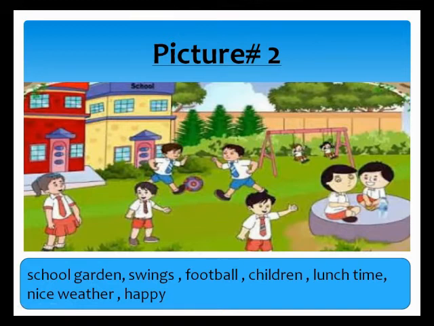You also write about the weather, the greenery and the plants. They are playing, they are enjoying, some are taking their lunch, the weather is very nice, and they all are looking happy. So I have some vocabulary: school garden, swings, football, children, lunchtime, nice weather, happy. These are the vocabulary that I provide you, and you will write five sentences about this picture with the help of these words.